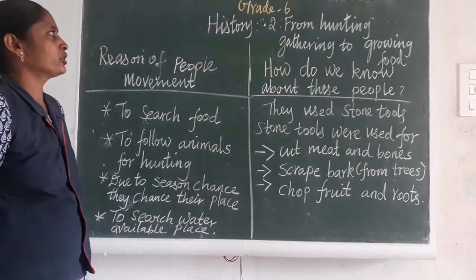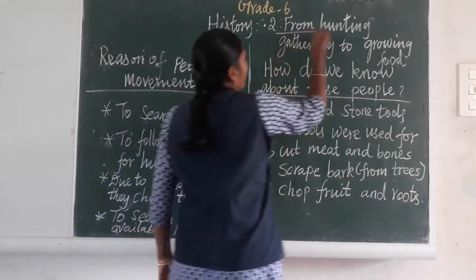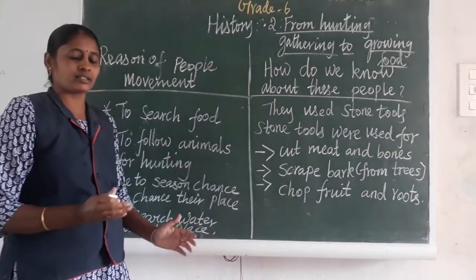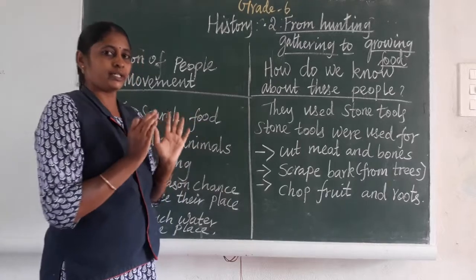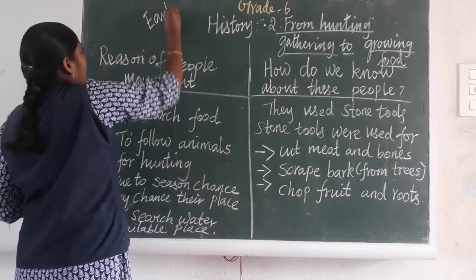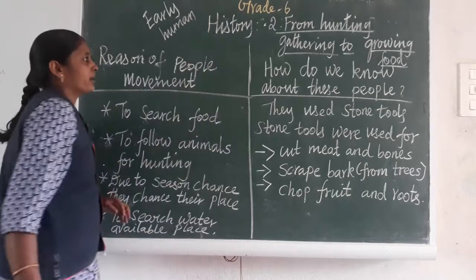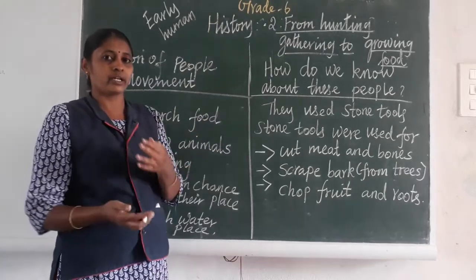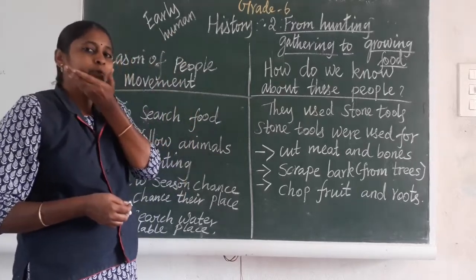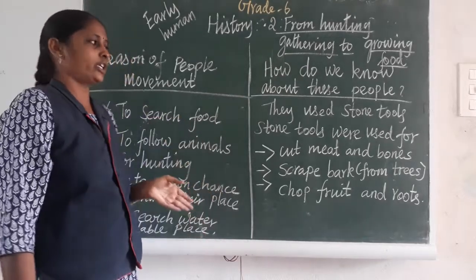Now we are going to discuss From Hunting, Gathering to Growing Food. Already I said that in 6th standard, up to the 9th or 10th lesson, we studied only about early human beings. Early humans are the people before prehistory started, who were roaming in the forest here and there. And we studied only the Indian subcontinent.